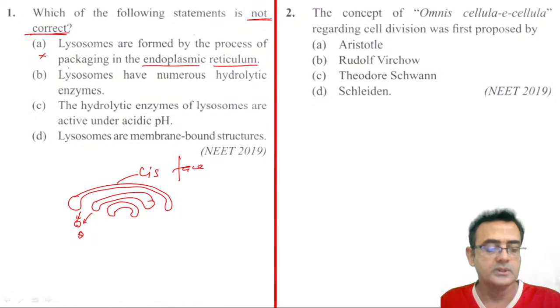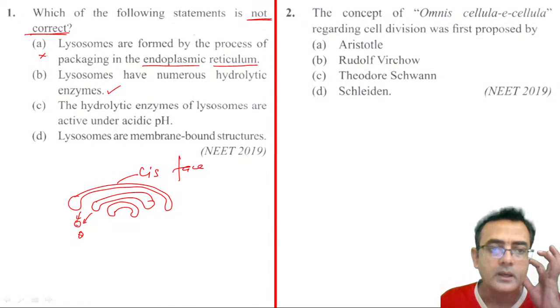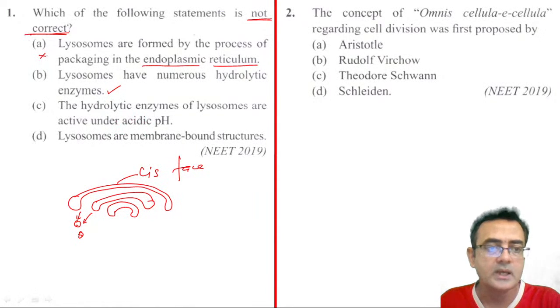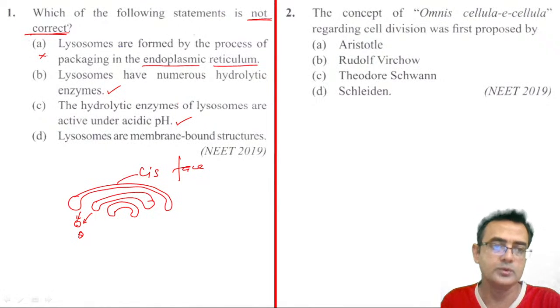So now we come to the second choice. Lysosomes have numerous hydrolytic enzymes. So this seems correct, right? Third, hydrolytic enzymes of the lysosomes are active under acidic pH. Yeah, of course this is correct. Acidic pH is maintained in the lysosomes by continuous pumping of H plus inside the lysosome, right?